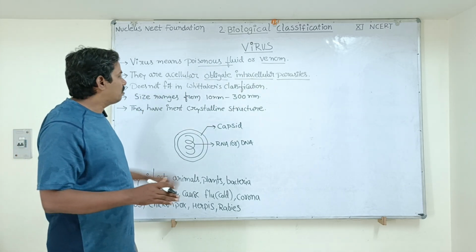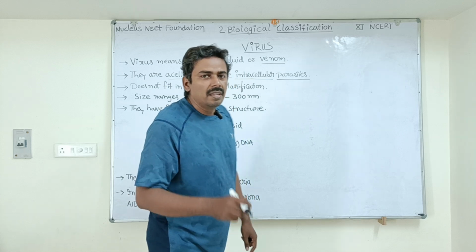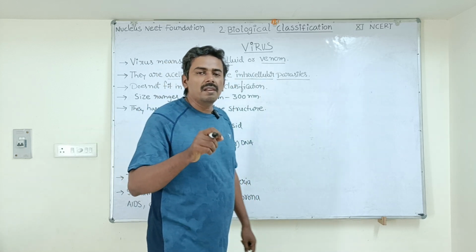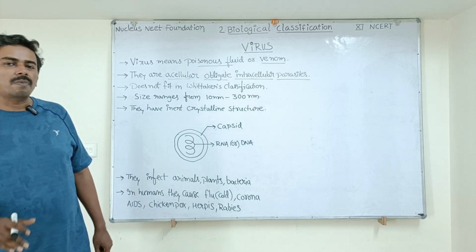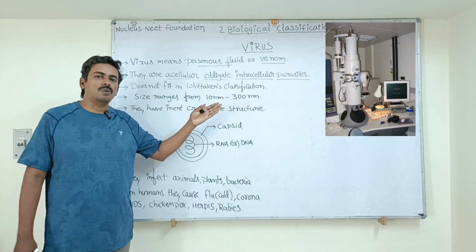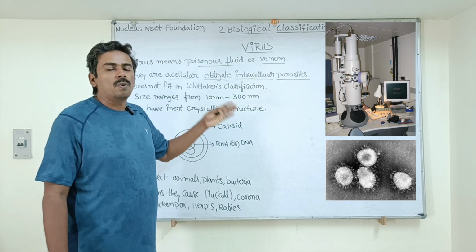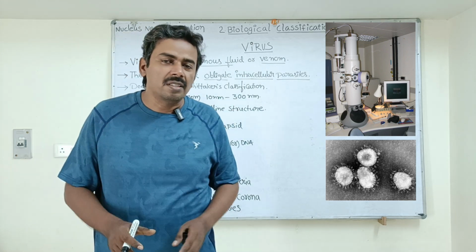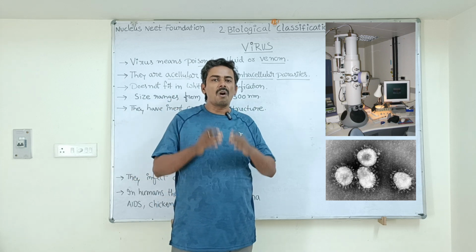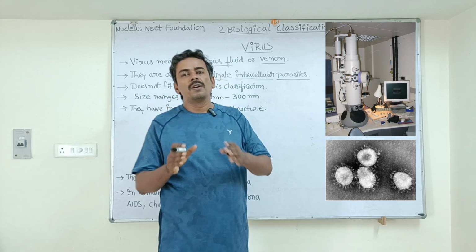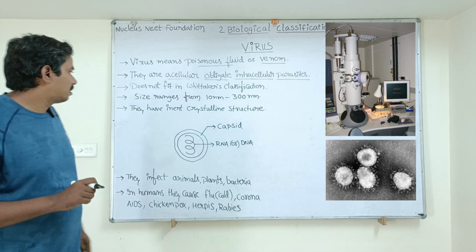And coming to the size, virus particles are extremely small. They are not even visible in a normal microscope. We have to use a special microscope called the electron microscope. Only the most sophisticated electron microscope can show the structure of a virus. You know that an electron microscope uses an electron beam, not light, to magnify submicroscopic particles.